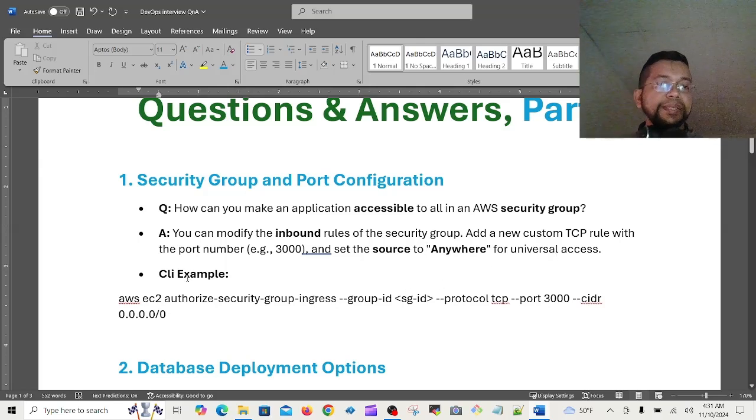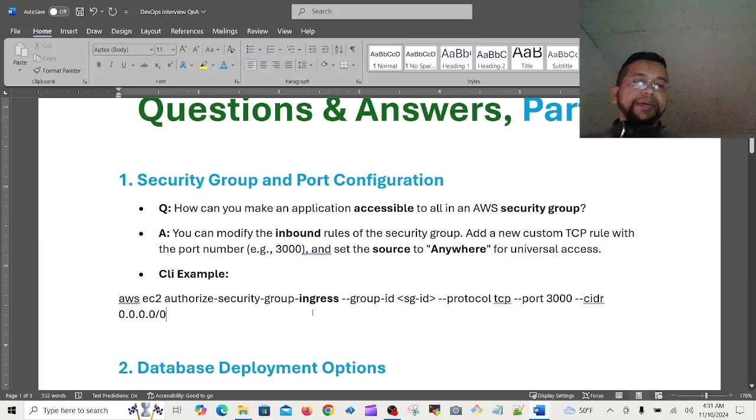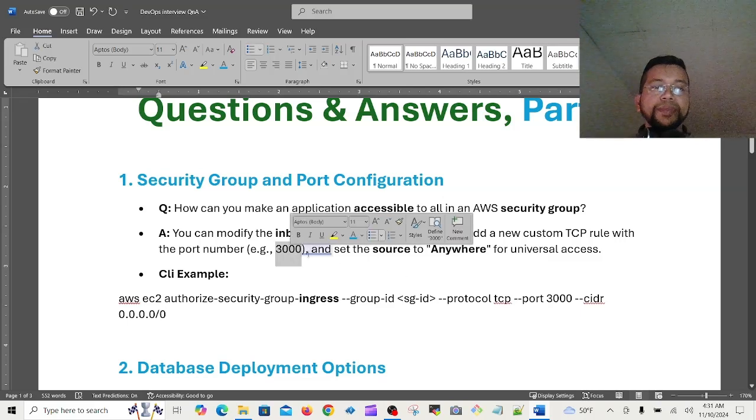CLI example is here. AWS EC2 authorize-security-group-ingress. See, inbound. The CLI, command line interface in bash, knows ingress as inbound. Then group ID, whatever it may be, protocol TCP. If port 3000 is to be accessible, it should be here. 5000 should be here. 80 should be here. 443 should be here.